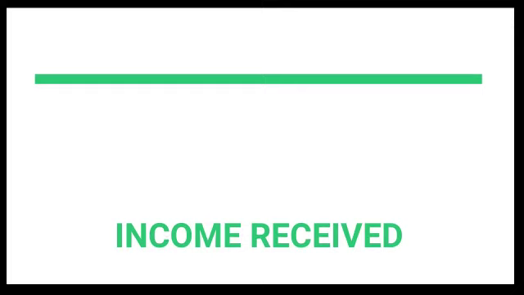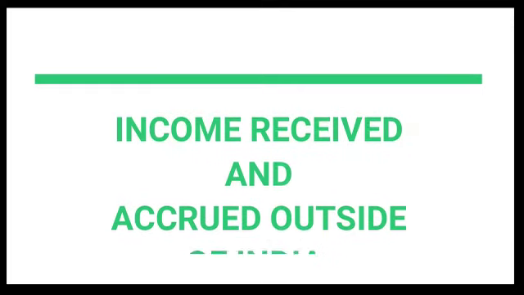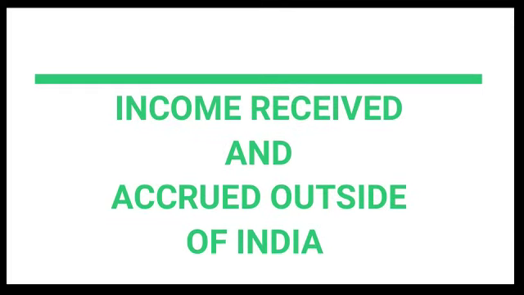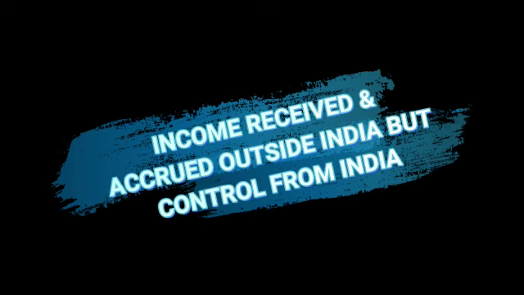The fifth category deals with income not received in India nor accrued in India, that is, income received, deemed to be received or accrued outside of India. The fifth category is income received and accrued outside India from a business controlled from a setup in India. The sixth category is income received and accrued outside India from a business controlled from outside India.